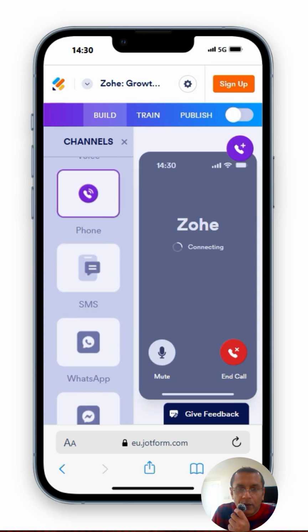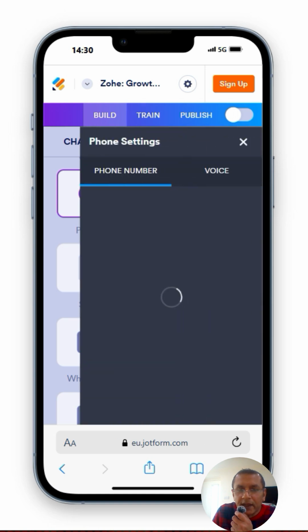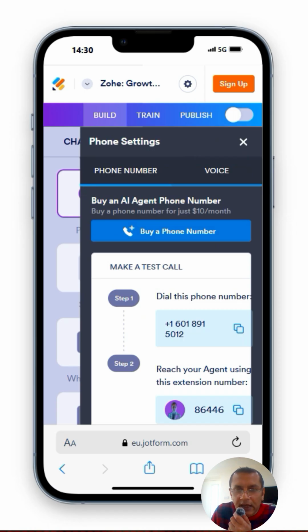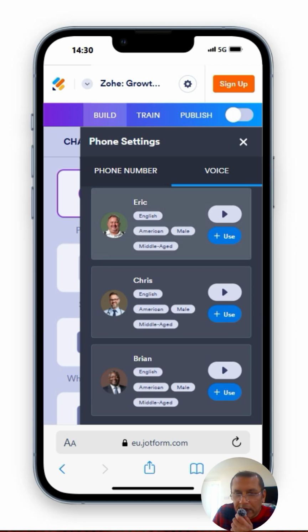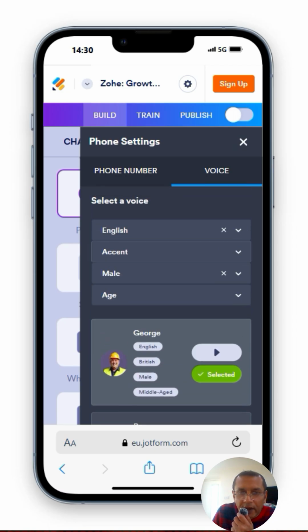There is the phone. Again, there seems to be options within here. How did I get here? Get a phone number. So again, I need to test this out. Voice. I guess this is probably the one part that's slightly disappointing. There's no obvious way for me to add my own voice.